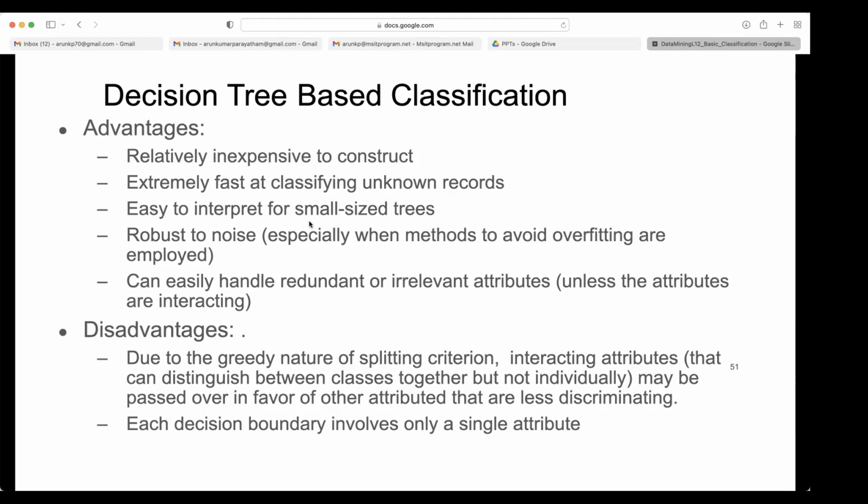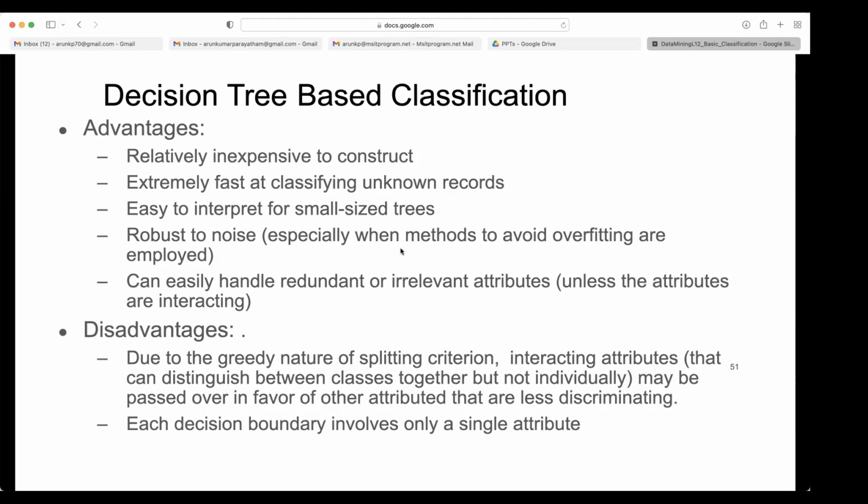When it becomes very big, people won't understand, right? If you say 100 conditions, again the problem will come: on what basis are you saying it? Are those 100 important or only a few important? So it is easy to interpret only for small trees. That's why we want to keep the tree size small, so that we can explain to the customers why they are getting such results or predictions.